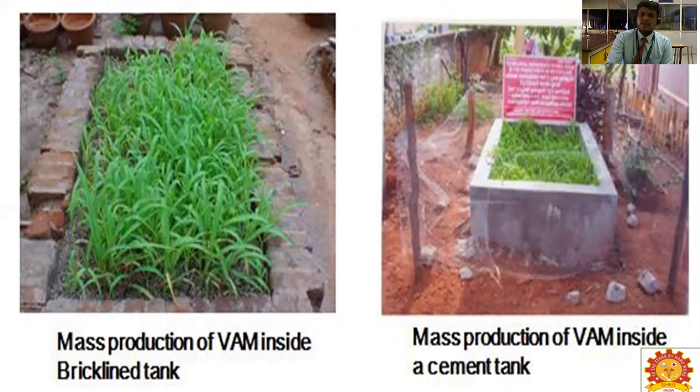For that packing, you should follow the quality standards, such as the name of the biofertilizer and what it is recommended for, the name of the manufacturer, for which crop it is recommended, the quantity, date of packing and date of expiry. All the details should be mentioned.